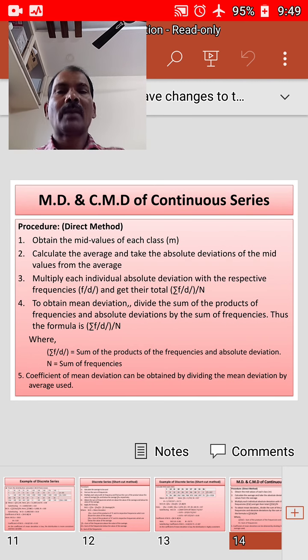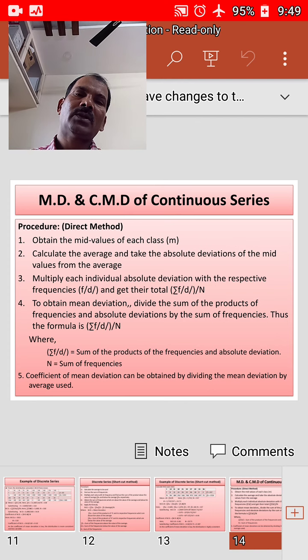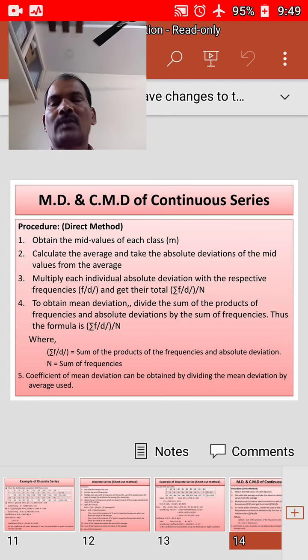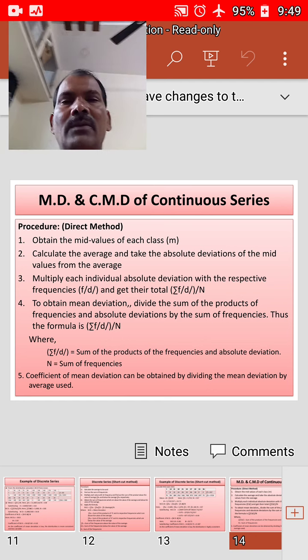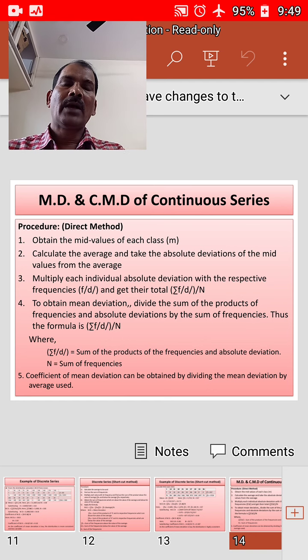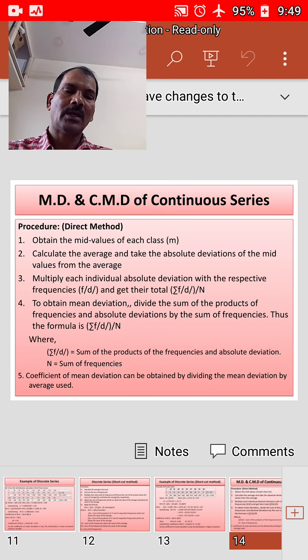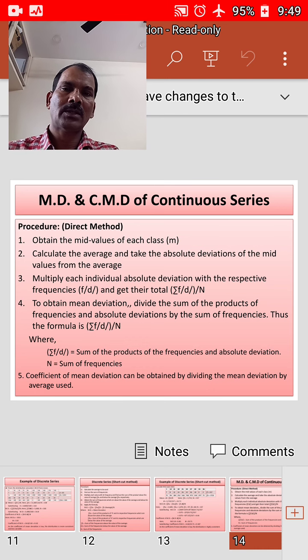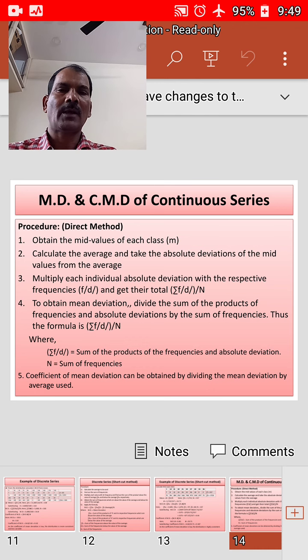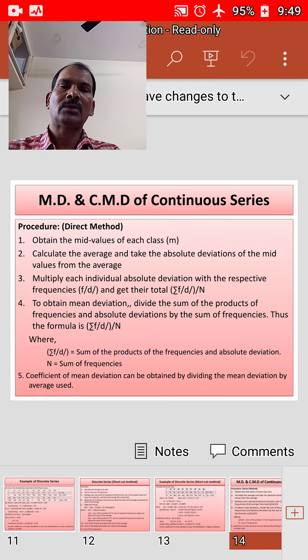Next, mean deviation and coefficient of mean deviation of a continuous series. To find out mean deviation and coefficient of mean deviation for a continuous series, we have a procedure. We have direct and shortcut methods for this also. First, we will go through the procedure. The first step is to obtain the mid value of each class. Second, calculate the average and take the absolute deviation of the mid values from the average.